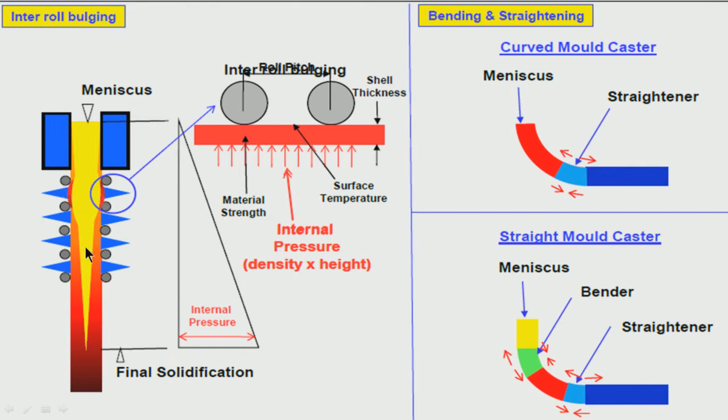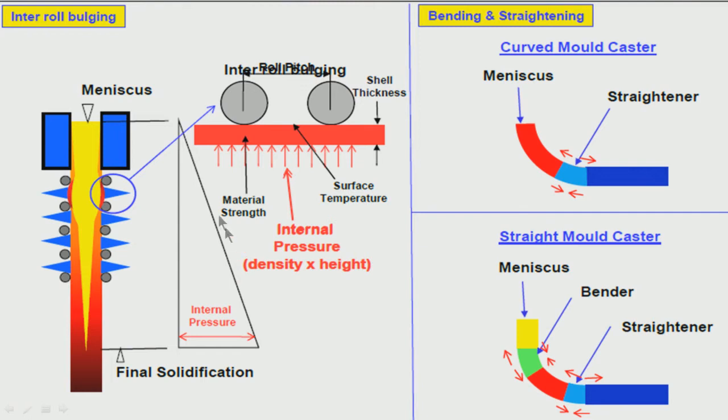As you are going down, you require less cooling, because here a very high amount of liquid is still there, and as you are coming down solidification is taking place. So, you require less and less cooling. Cooling intensity is very high here, and less as you go down. So, this is very important.